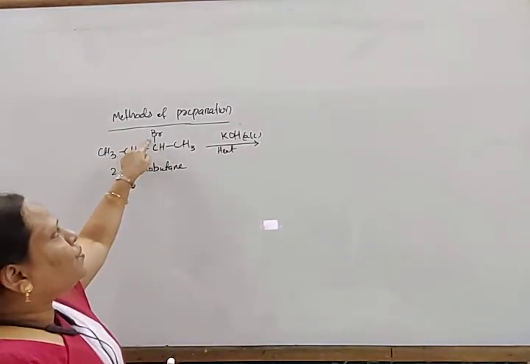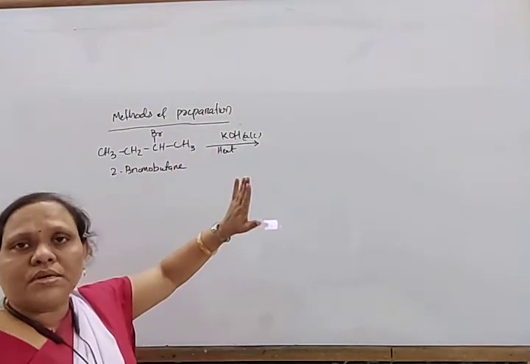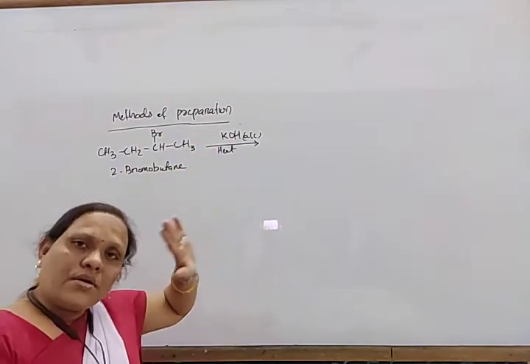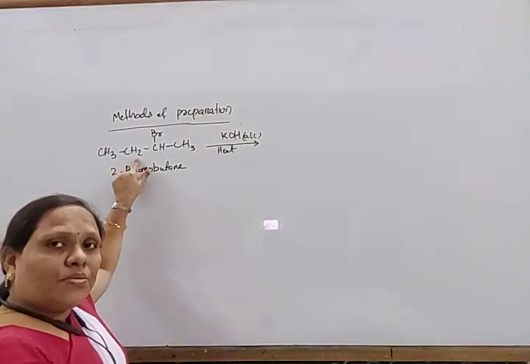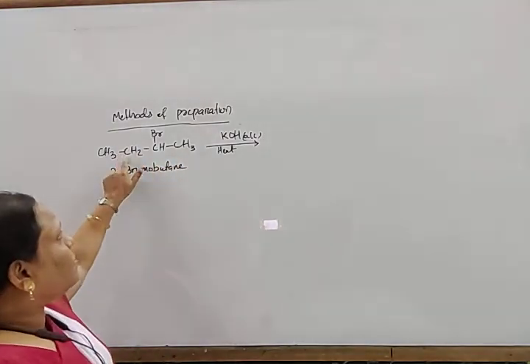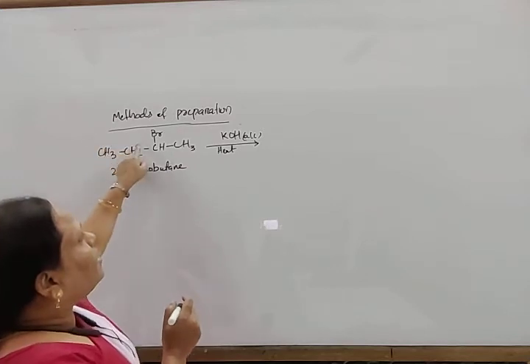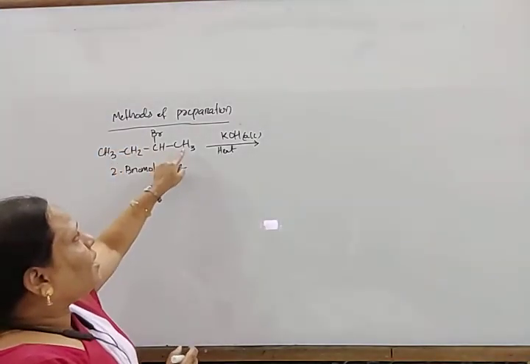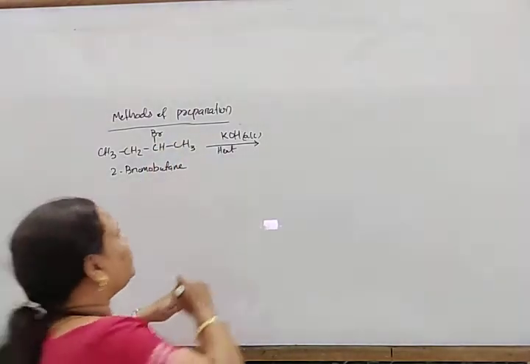Look here, bromine will be removed here, and from the adjacent carbon atom, hydrogen will be removed, and it forms a double bond. So there are two chances. One hydrogen can be removed here, and another hydrogen can be removed here. If hydrogen is removed here, then the double bond will appear here, and if hydrogen is removed here, then the double bond appears here. So two possibilities are there.